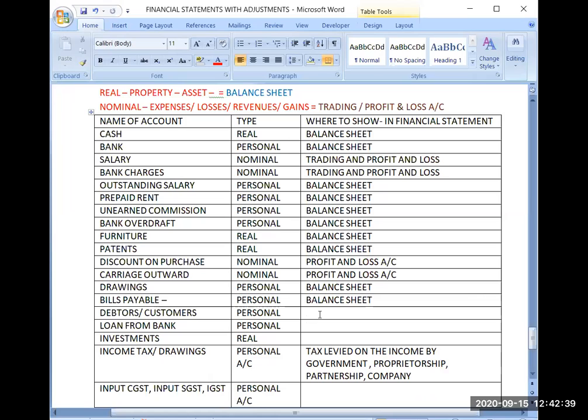Yes, debtors. Bills receivable also same. Bills receivable means someone has given acceptance to us that I will pay your amount back on such and such date. So that is an acceptance from our customer. And bills payable means acceptance given to the supplier, to the creditor. So that will also be a personal account. Yes, debtors and customers, that is a personal account that will go to balance sheet.